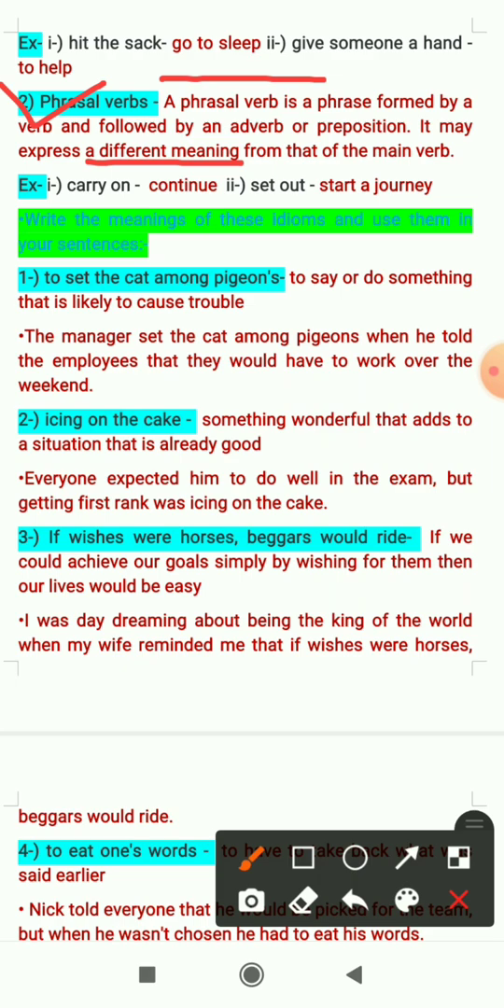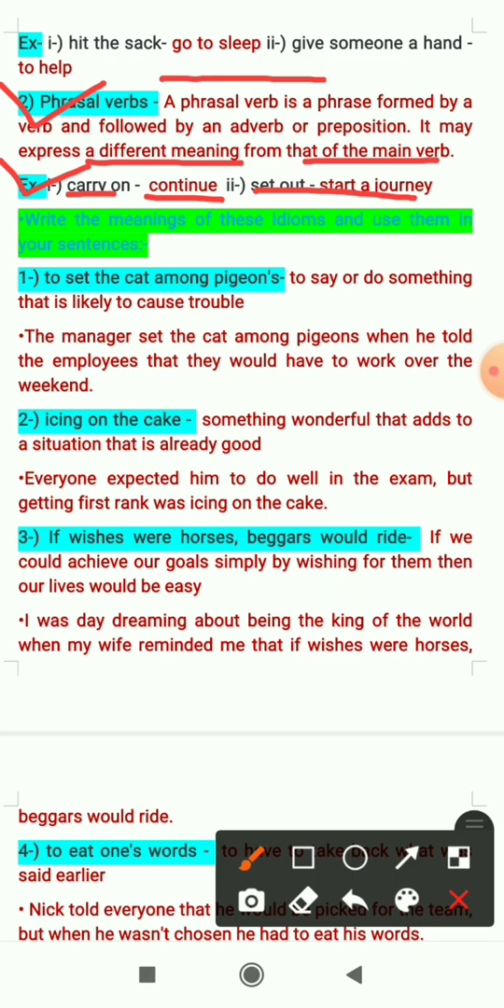It may express a different meaning from the meaning of the main verb. For example, you can see carry on, that means continue. Set out means start a journey.